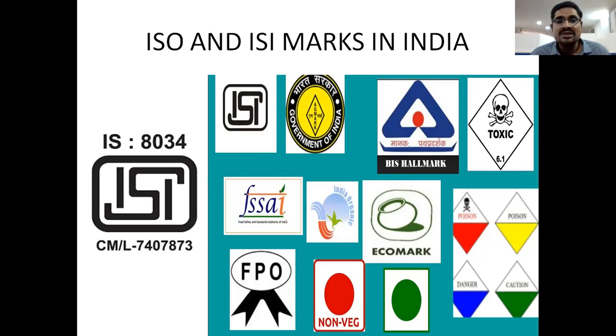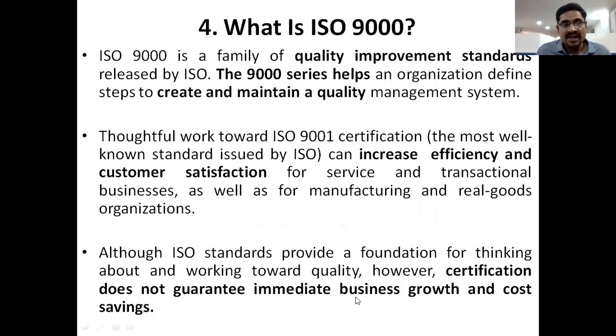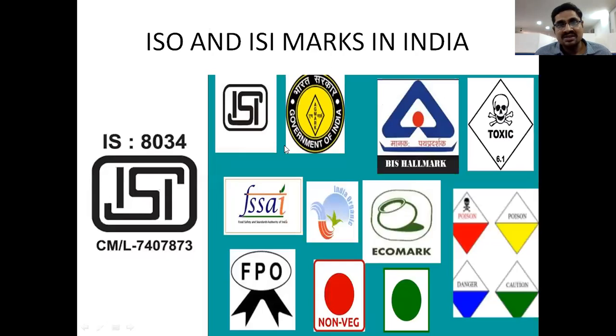But this logo is very important to our companies. These logos, ISI marks and certifications are used by customers for easy identification of quality products. Customers easily identify that these products have quality. So it is a plus point for us, right? Simply, ISO certificates help organizations take steps to create and maintain quality in every organization. So this is all about the ISO 9000 series.